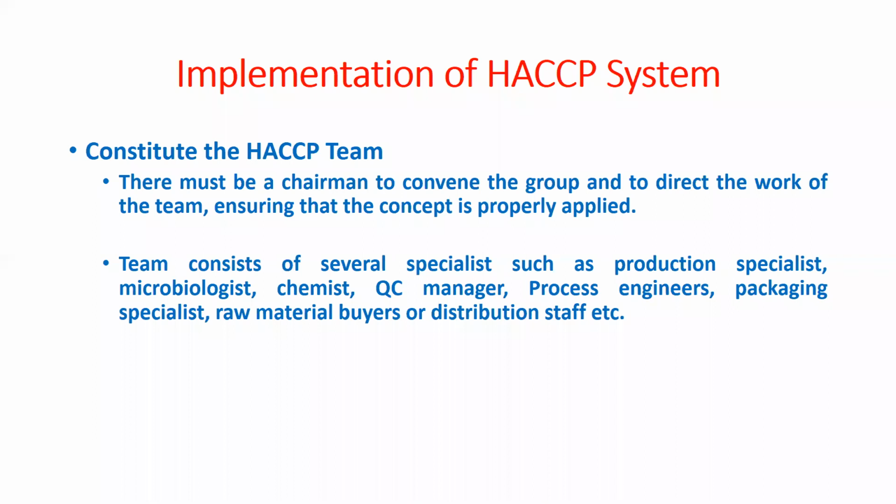So first we have to constitute the HACCP team, where in the HACCP team one chairman will be there. So what will the chairman do? He will oversee the work of the team. He will direct the team: you have to do this activity, you have to do this activity. Wherever a false operation is there, you must rectify it. You must do your work. So that is the chairman's role. And beside the chairman, we have different specialists, having different roles and different functions in the processing line or product lines. Okay, so that is the first.